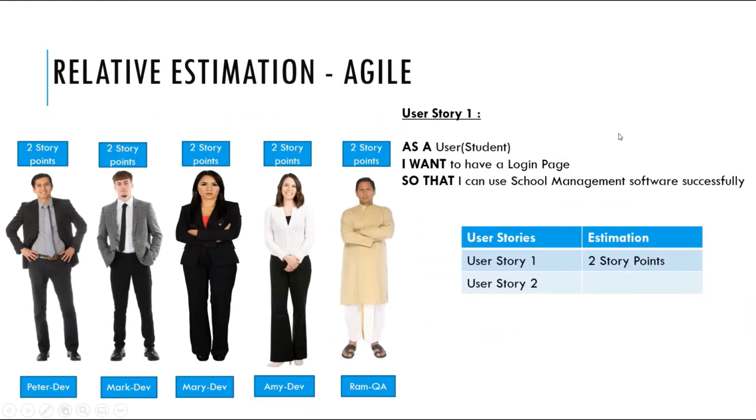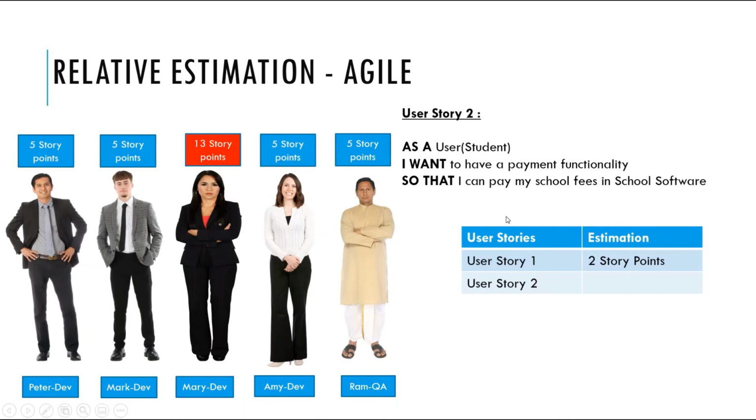Let's say there is a user story to create a login page for student. Let us assume that there are 4 developers and 1 QA in the team. Now all the members of the team will give the estimation for the story. As you can see, here all the members of the team agrees that this user story can be completed in 2 story points. Since all are agreed with the same story points, without any further discussion, it can be concluded that estimation for user story 1 is 2 story points.